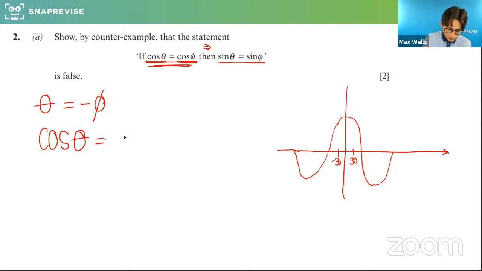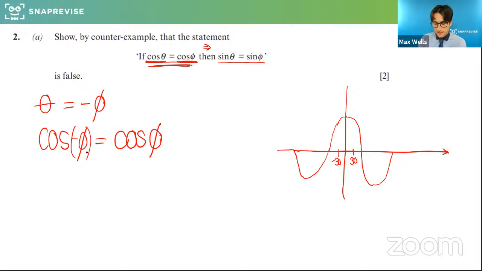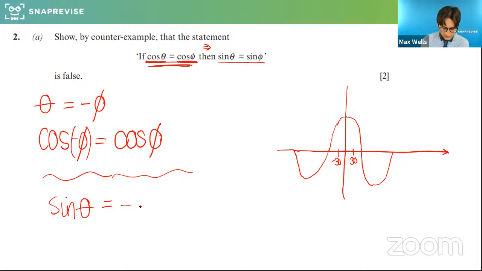Cos theta would equal cos phi, because cos of minus phi is equal to cos of phi. So that would be fine, but it would not work for sine. So if you chose 30 and minus 30, that doesn't work in sine because it comes out as the negative. Because for sine, what we have is sine of the angle is equal to minus sine. That's what would be happening there. Any questions?